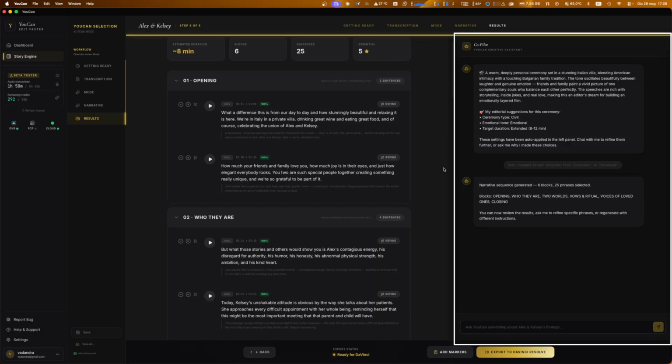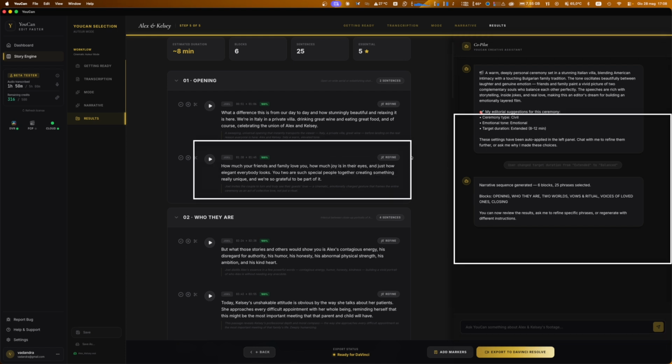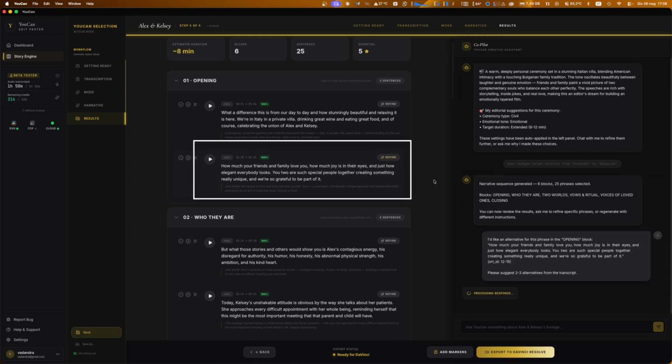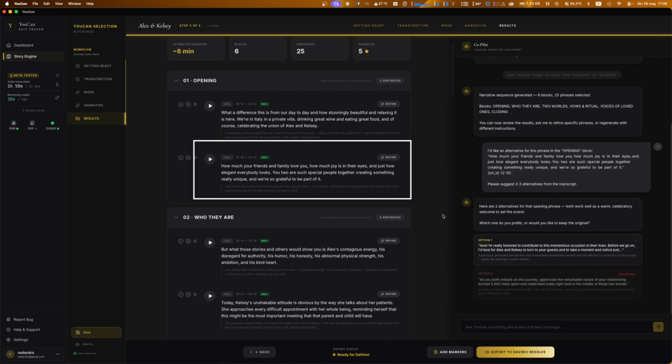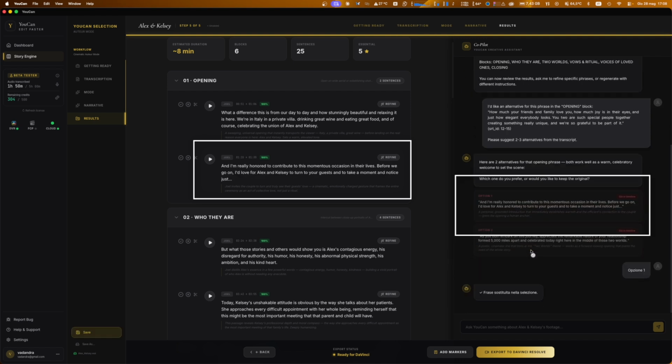Third tool, the Copilot chat on the right side. Honest disclaimer, the Copilot today is a help for small touch-ups, not a miracle worker. Use it for swapping the occasional phrase, not for rebuilding the whole edit. The real work is done by the vibe analysis and by the trim editor we just saw. What the Copilot handles well. Next to every phrase, there's a small wand button, Refine. Click it, and YouCan asks the Copilot to suggest 2 or 3 alternative phrases for that exact line, pulled from the rest of the transcript. You read the alternatives, pick the one you like, and that single sentence is swapped.